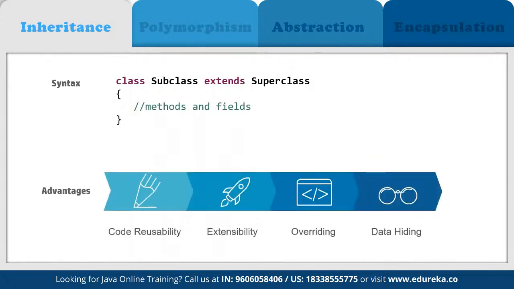And the main advantage of using inheritance is that it offers code reusability, right? So we can make sure that we have to write the code only once in the parent, and then we can reuse it as and when required in any child component we want. Again, it can be extended to multiple classes, and then we can use it for overriding methods as well, and for adding data from one class to the other if we don't want something to be visible to all the other child classes as well.